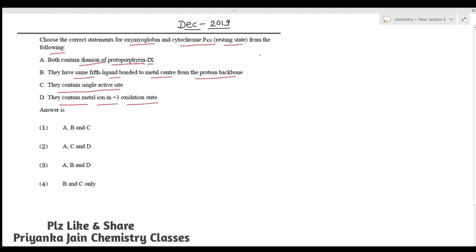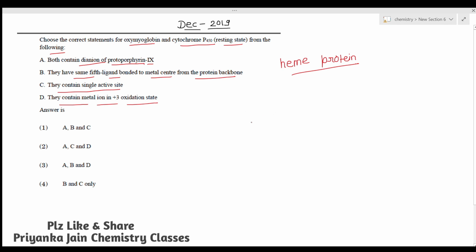For this you should have knowledge about myoglobin and cytochrome P450. In myoglobin and cytochrome P450, we all know that these are heme proteins. Heme proteins means these contain the protoporphyrin ring.